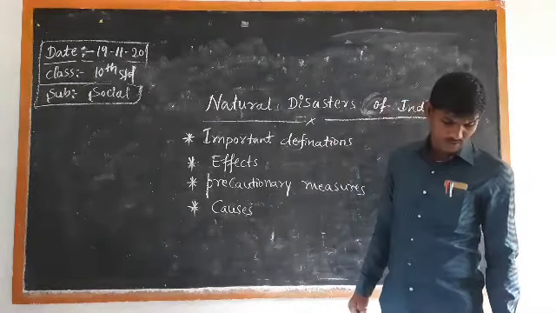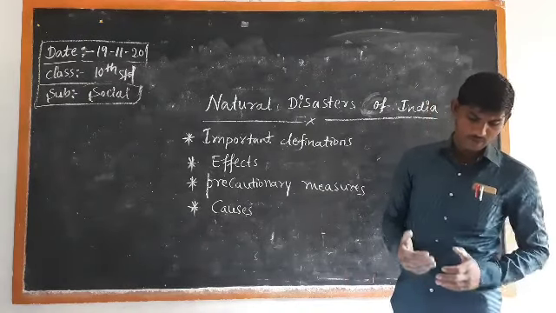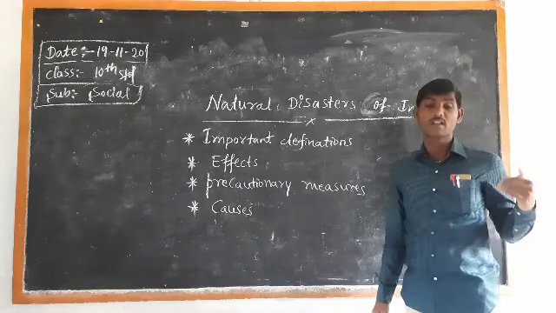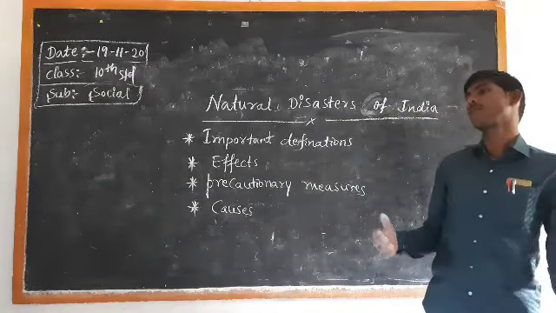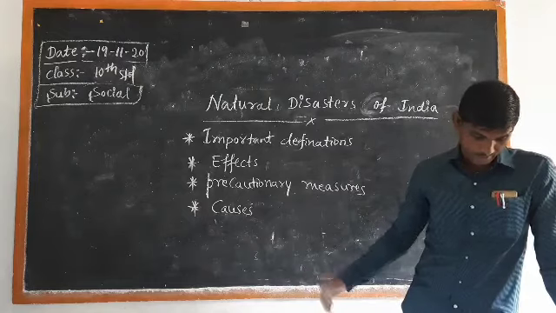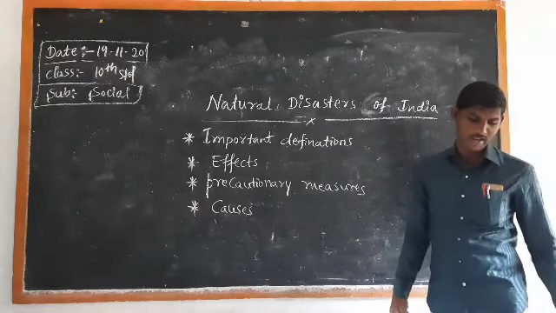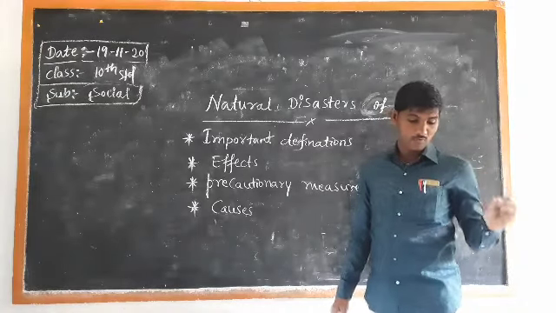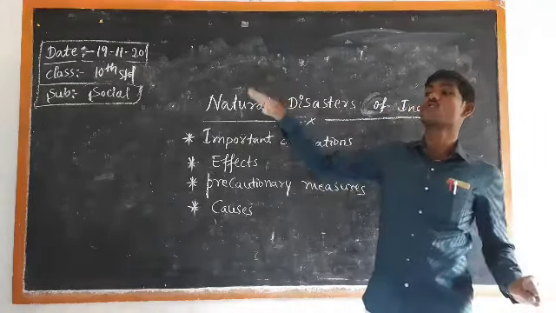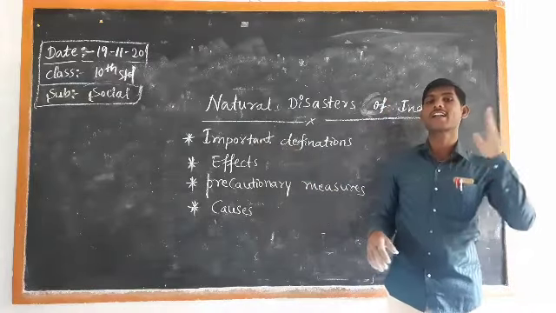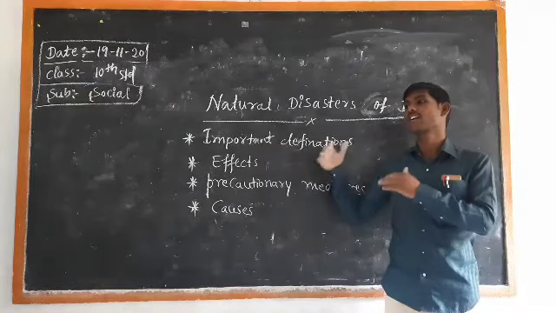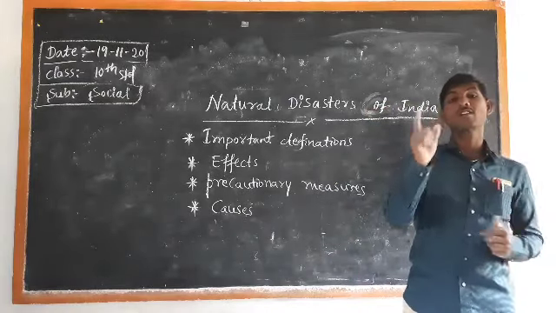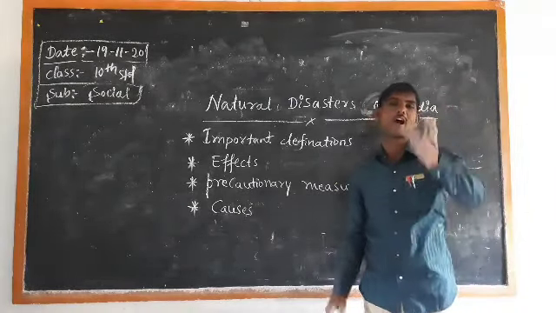And one more point we have to understand: construction of dams across the rivers and storage of water in reservoirs. It is one of the precautionary measures we have to take. And one more point: avoid human settlements, avoid temporary human settlements in the prone zones. Prone zones means where natural disasters happen again and again. For the people in those areas, we have to implement advanced technology.